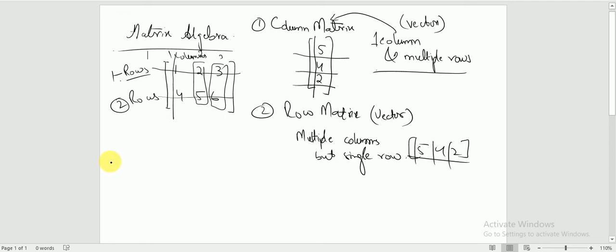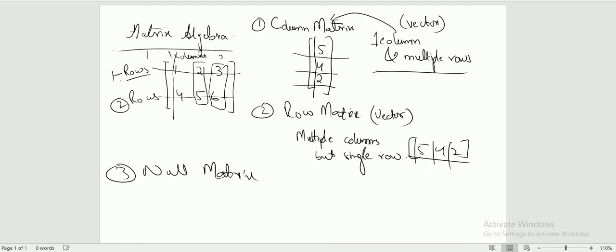Now coming towards the third matrix, which is called the null matrix. A matrix can be rectangular in shape. Rectangular means there are unequal rows and columns. Or square. What is a square matrix? One which has both equal rows and equal columns. We can discuss it later.